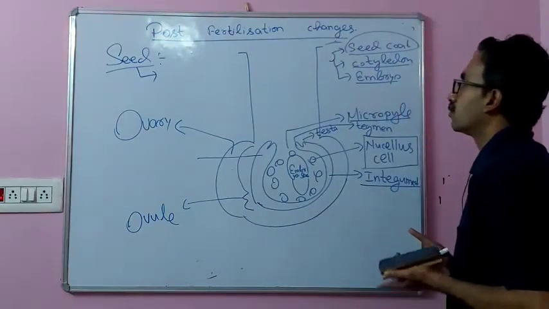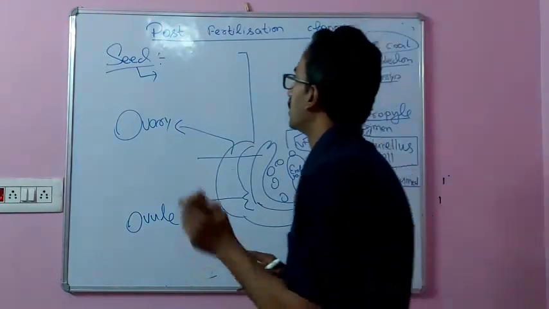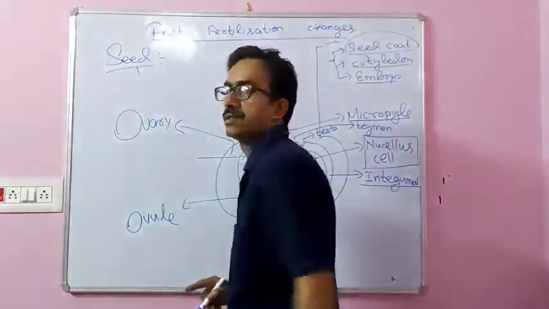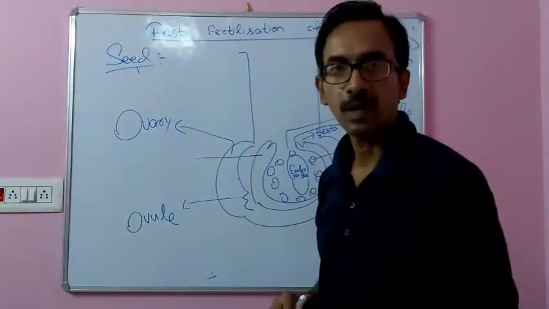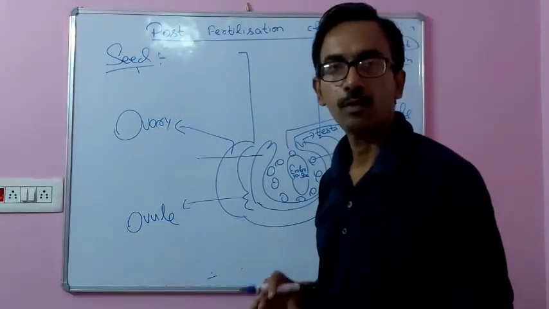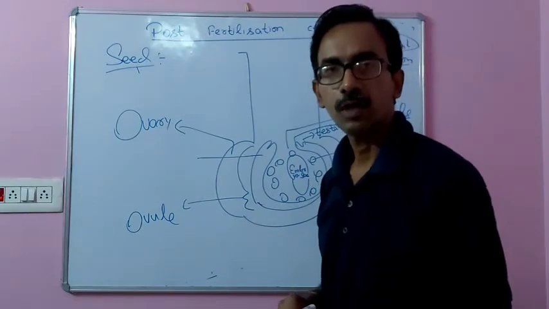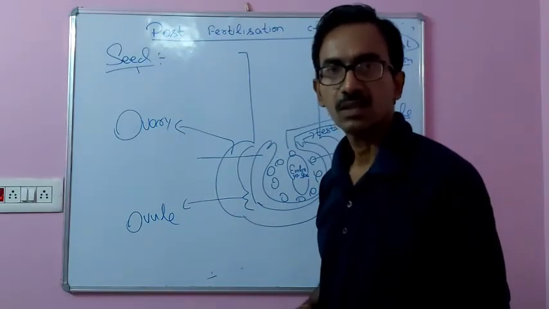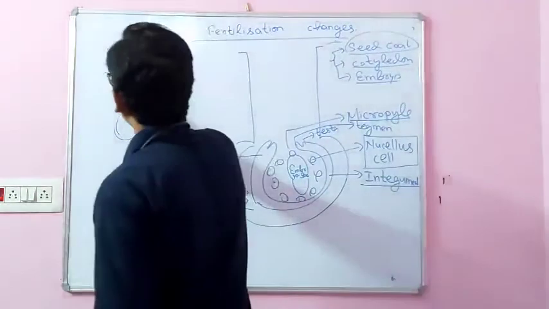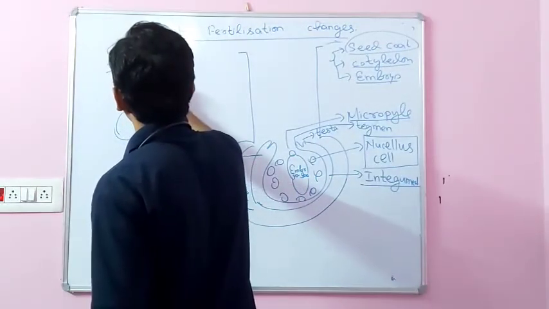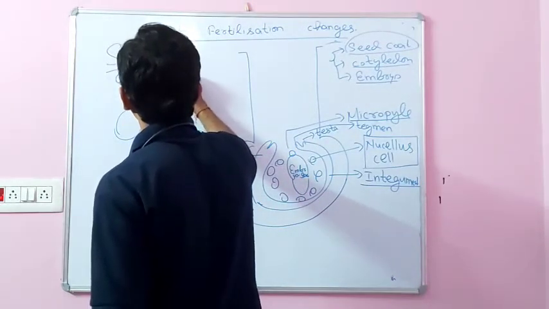Depending on this, the seed is further classified into two types, mainly depending upon the endosperm content. If the endosperm content persists, these are called endospermic seeds. I've already told about this one.